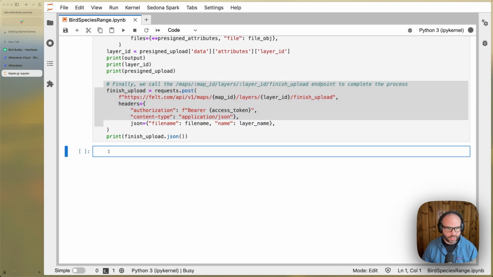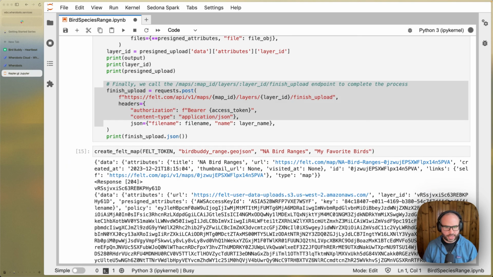So now that we've defined that function, let's go ahead and call it. We'll pass in our Felt token, the name of the GeoJSON file that we just created, the name of the map, and the name of the layer.